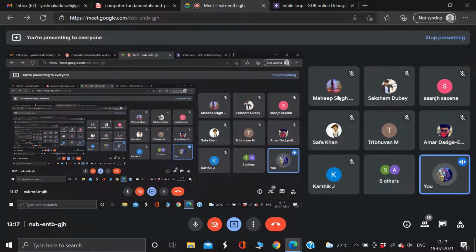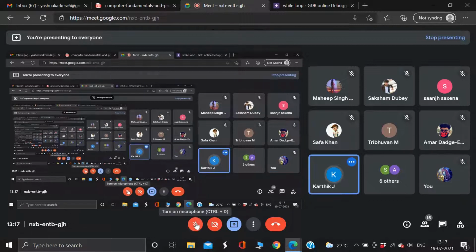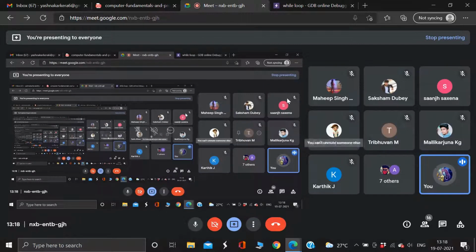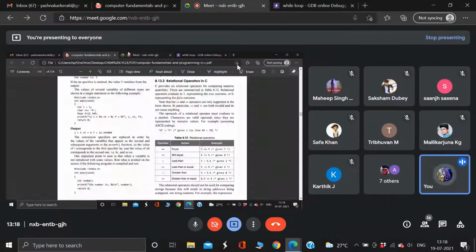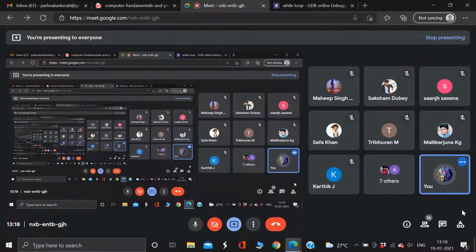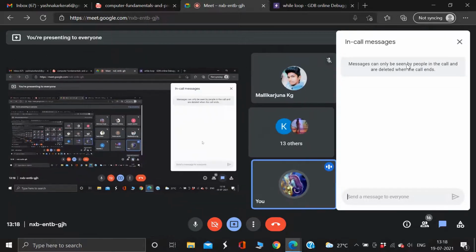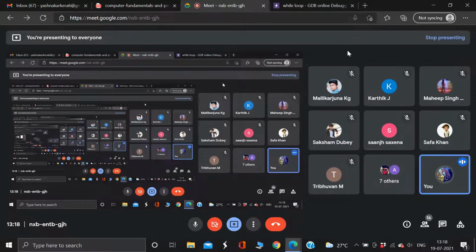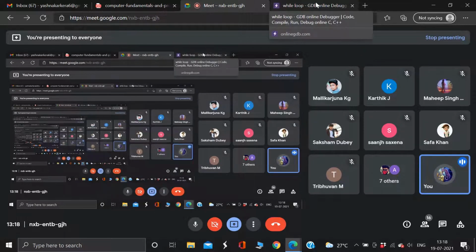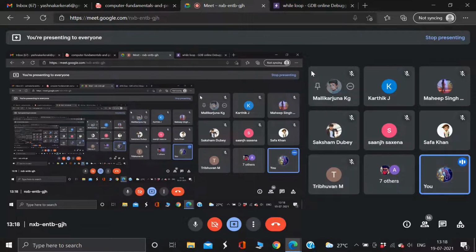So it does something called iteration. That means it repeats a few statements until some particular condition is arrived. You remember this? The for loop carried out a few instructions that we gave it until some expression or condition is arrived. The while loop is a similar kind of thing, but the format of the while loop is different from the format of the for loop.